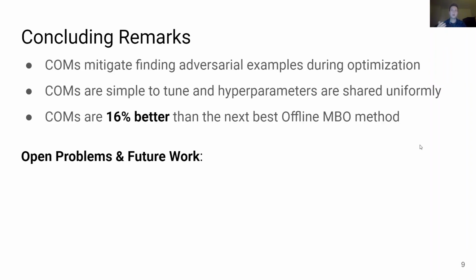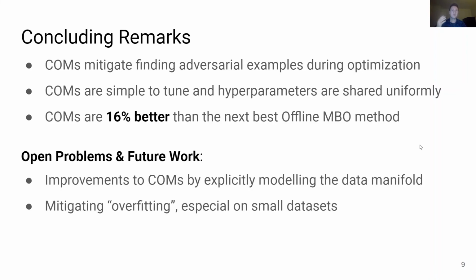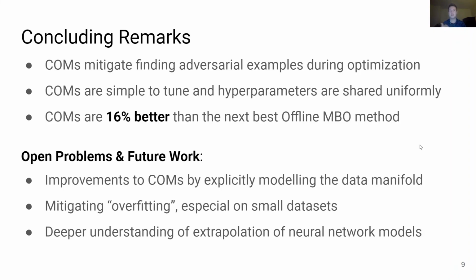Firstly, one could possibly make improvements to COMs by incorporating models that explicitly model the data manifold during optimization, which COMs does not do. And secondly, what problems arise when using COMs on tasks where the offline dataset is prohibitively small? In these instances, overfitting poses a challenge, and characterizing and mitigating overfitting would make offline MBO more reliable in this setting. And finally, a deeper understanding of how neural network models extrapolate could help explain why and how adversarial examples are found, and could result in more powerful optimization schemes that work better in practice.